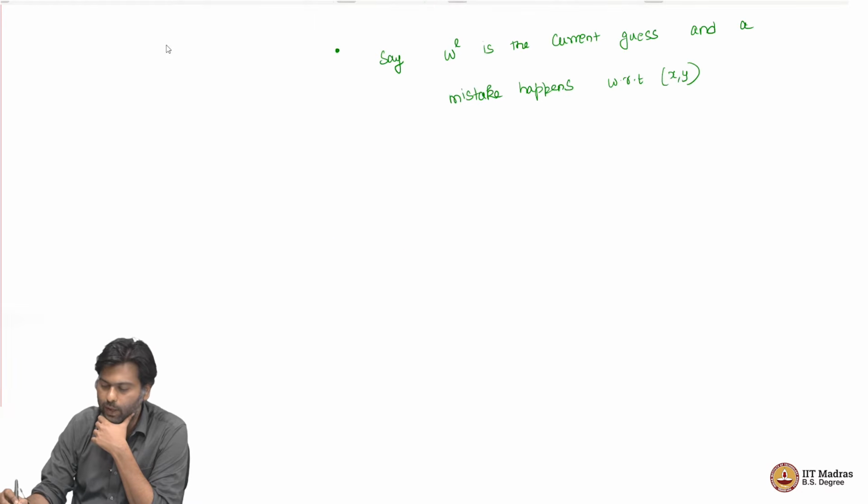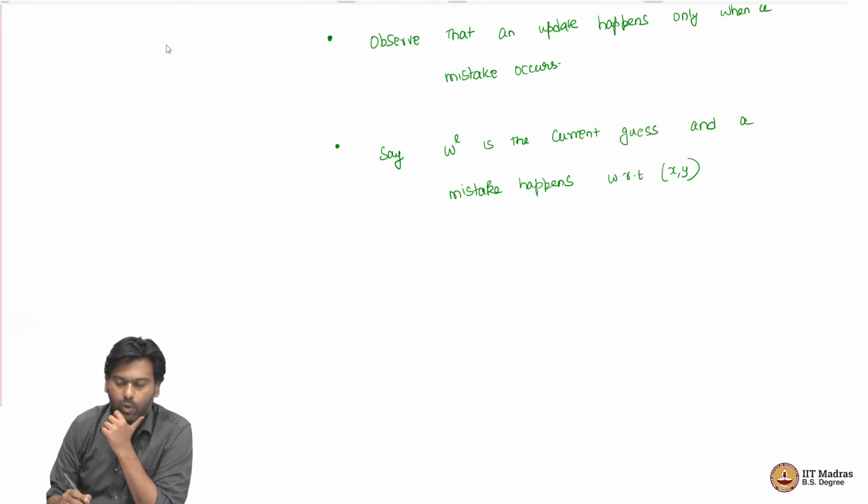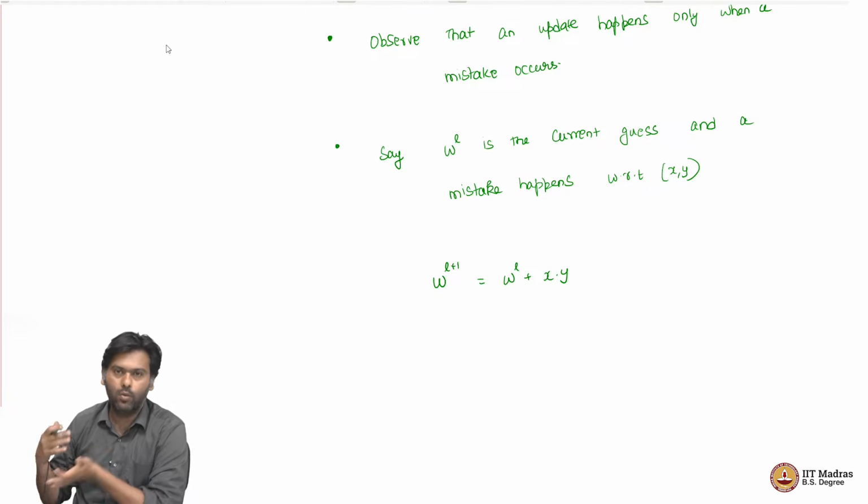So, I found a point where W^l is incorrectly classifying. The moment I find a point where it incorrectly classifies, I will update W^l to W^(l+1) as W^l plus x into y. This is my update rule, I know this.